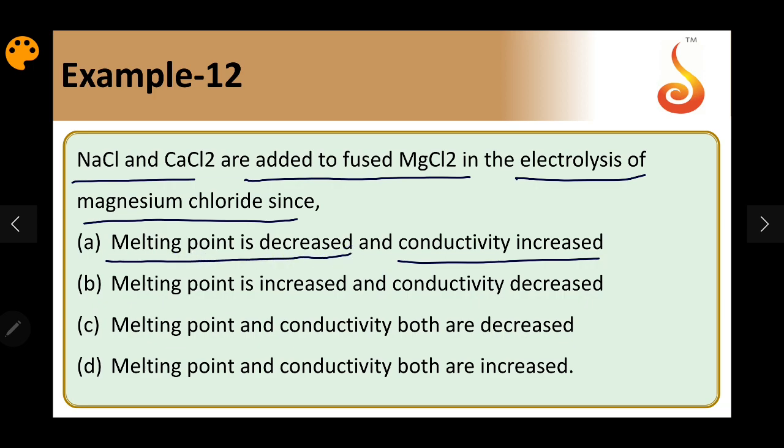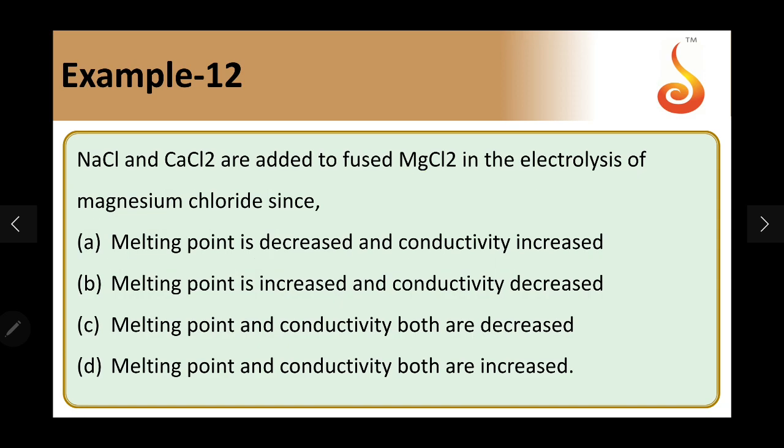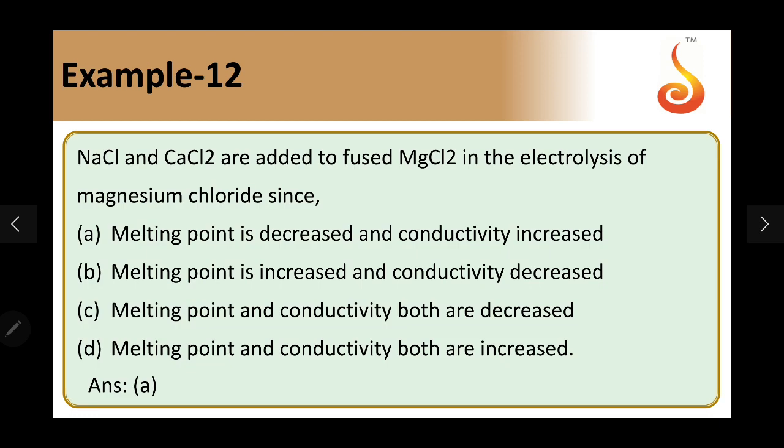In electrolytic extraction, the conductivity should be more and the melting point should be less so that it can be easily melted, and we can extract the metal at the cathode. So melting point decreased and conductivity increased is the correct combination. So the answer should be A.